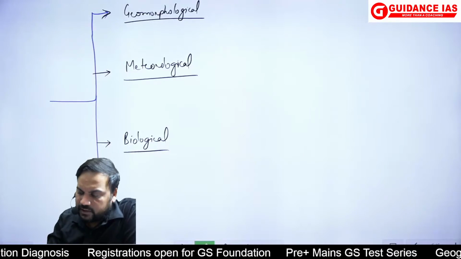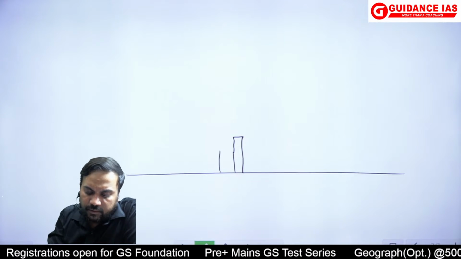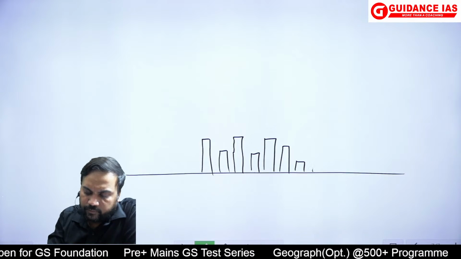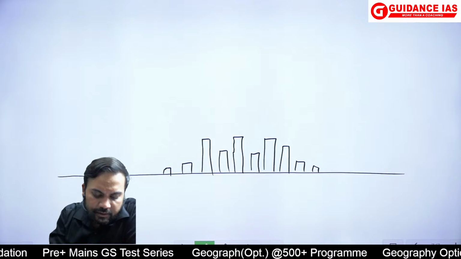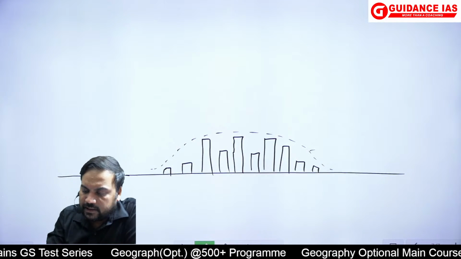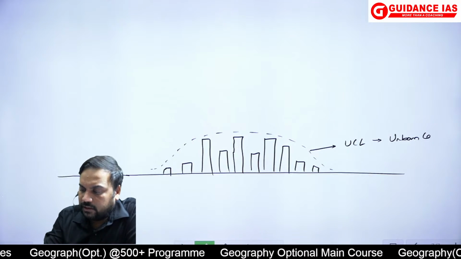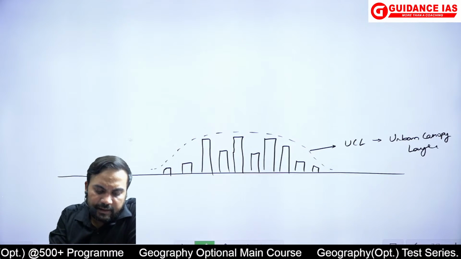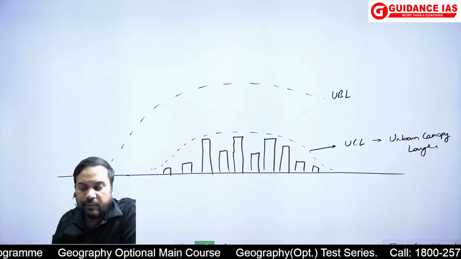So when you are studying the urban climates, we know that there is the urban morphology, and we know that there is what is referred to as the UCL, that is the urban canopy layer, and there is what we call the urban boundary layer.